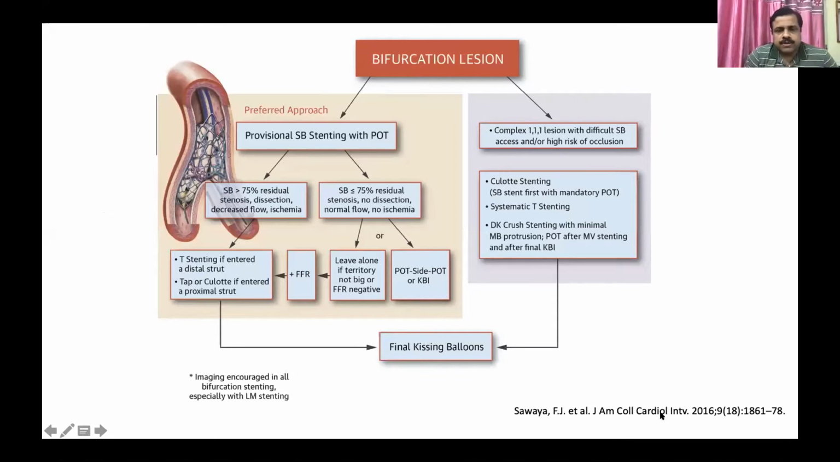Now we know in a bifurcation, we all know the preferred approach is provisional stenting. And in this case, we will come to why we went for this stenting approach. This is the general approach. We know every time we always go for a provisional stenting, we don't want to do otherwise, which was rightly done